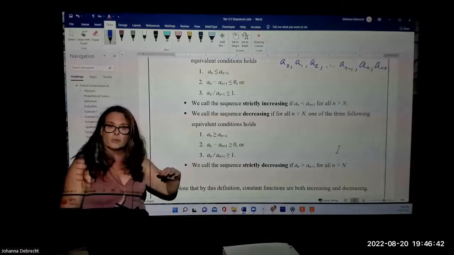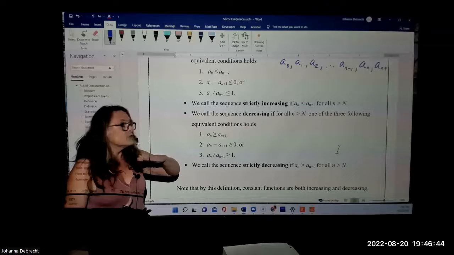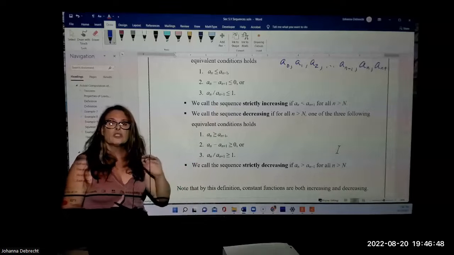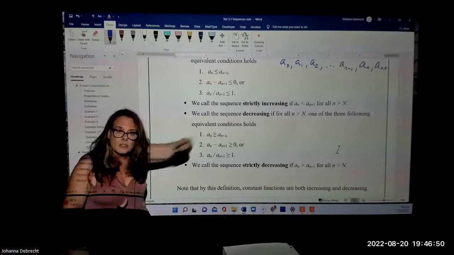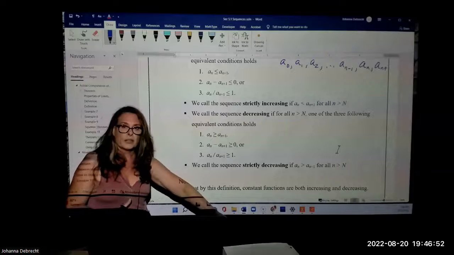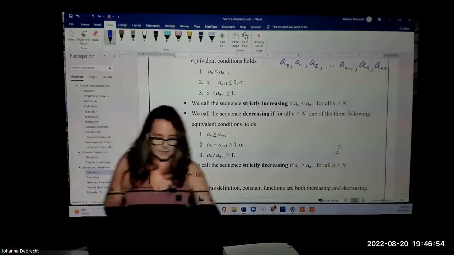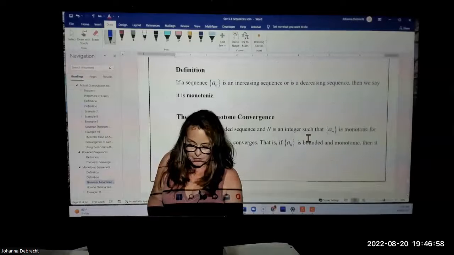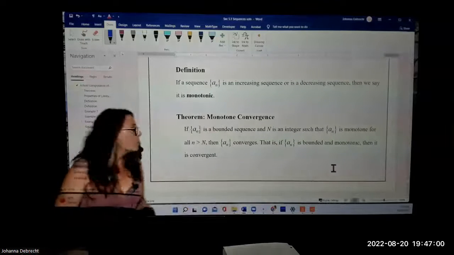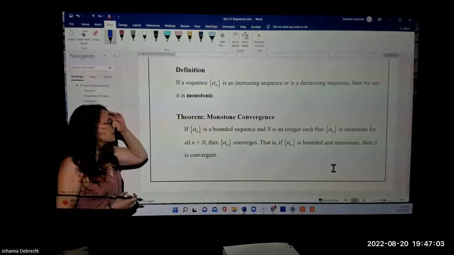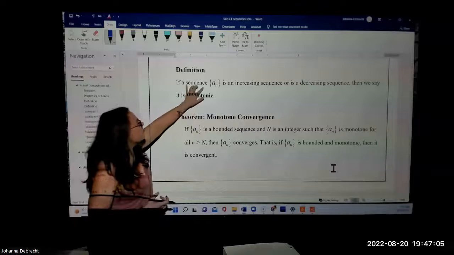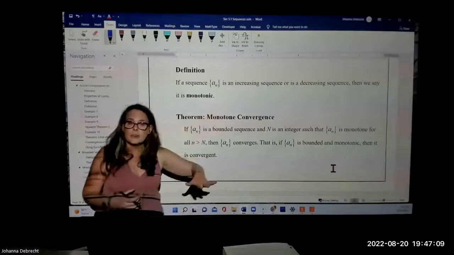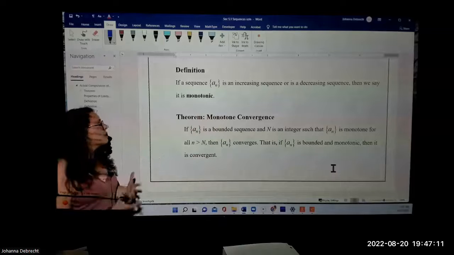So monotone basically means either staying the same or going up, or staying the same or going down. Strictly monotone means strictly going up or strictly going down, right? Now we want to make the definition precise for what we call a monotone sequence, or monotonic. If the sequence a sub n is either an increasing sequence or a decreasing sequence, we call it monotonic or monotone.